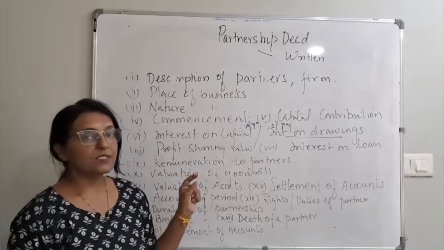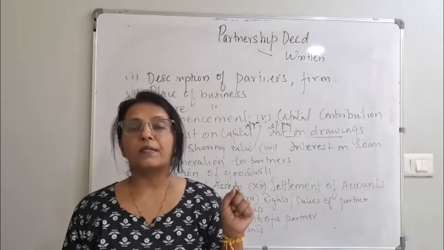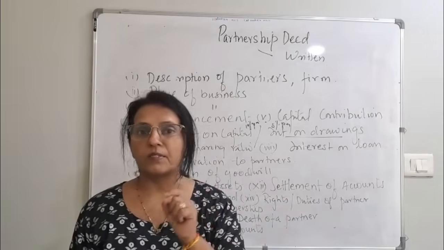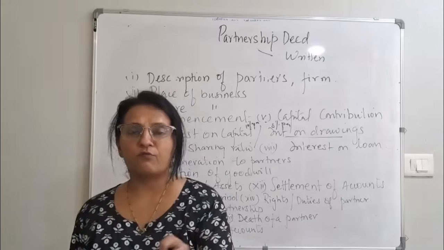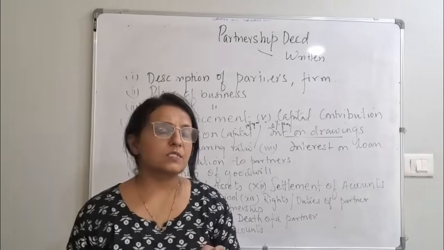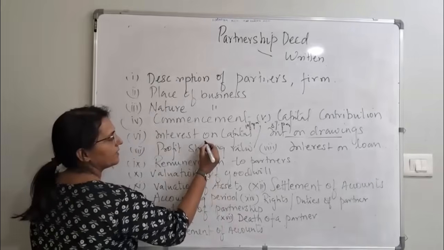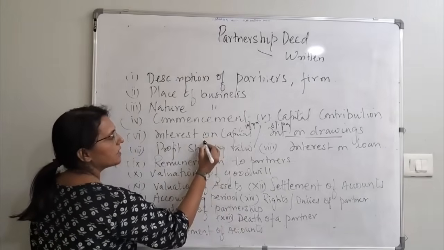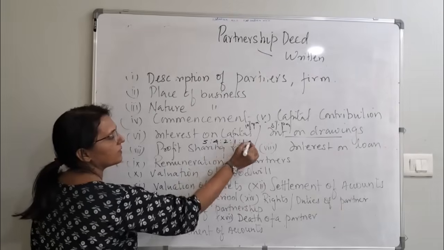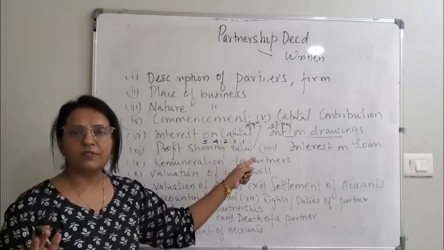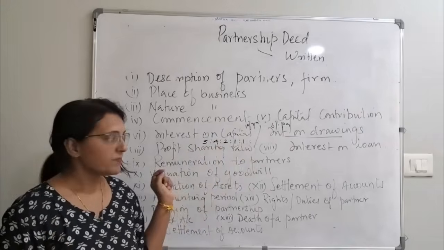Profit sharing ratio. This is very important. What will be the ratio of profit shared among the partners? 5-3-2, 3-2-1, 5-6-5-4-3. Whatever the ratio is, it is like that. If there are 5 partners, whether it is 5, 4, 2, 1 and 1, whatever the ratio is will be mentioned.